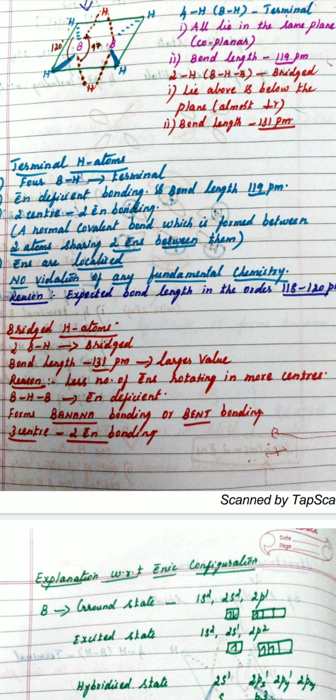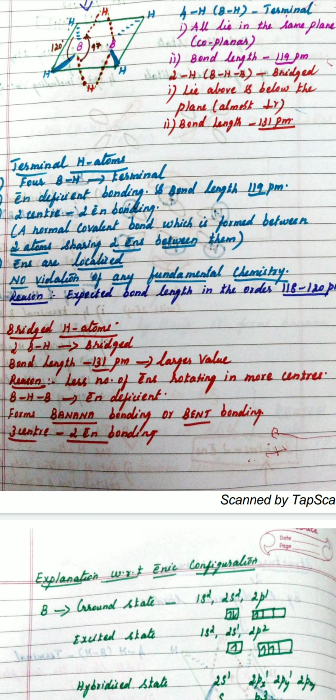Therefore, boron, hydrogen, boron, which is again electron deficient, and the 3 atoms here, 2 boron and 1 hydrogen, are 3 centers, and totally there will be 2 electrons, which I will tell you when I explain the electronic configuration. Therefore, it forms a banana type of bonding. Banana shaped, it forms a bonding.